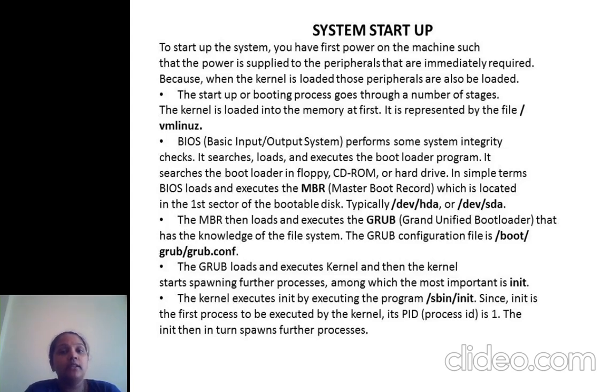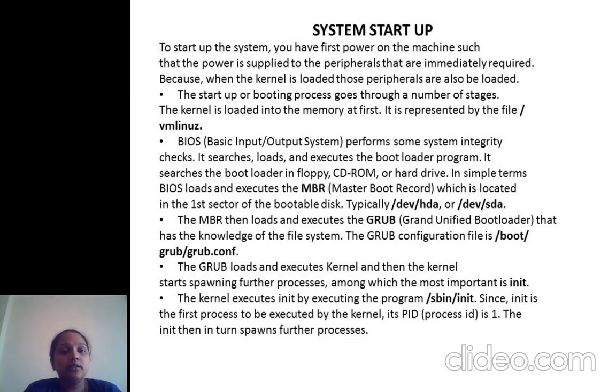The MBR, which is nothing but the master boot record, then loads and executes the grub. Grub is nothing but the Grand Unified Bootloader that has the knowledge of file system, and the configuration file used for the grub is /boot/grub/grub.conf.